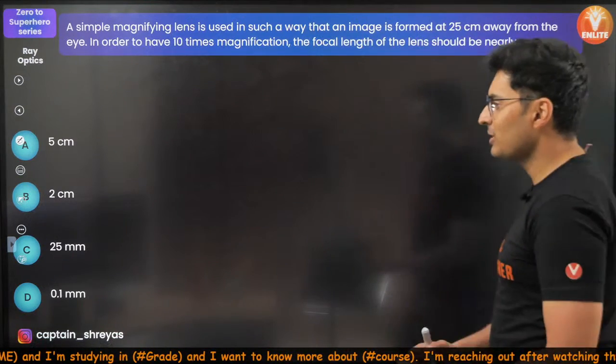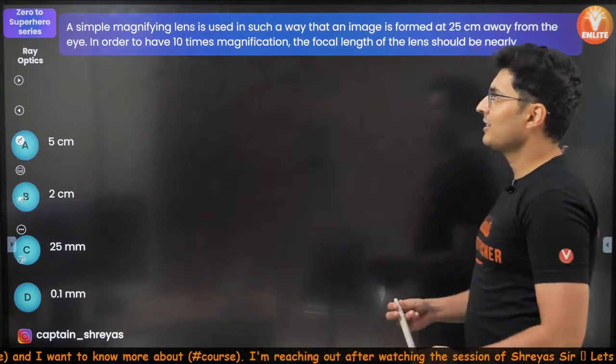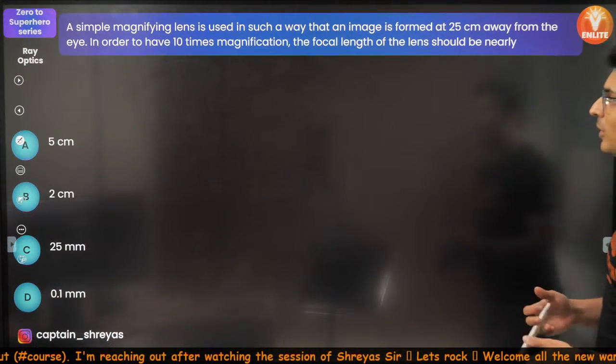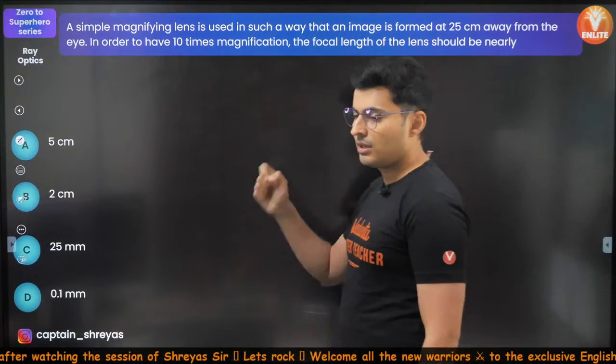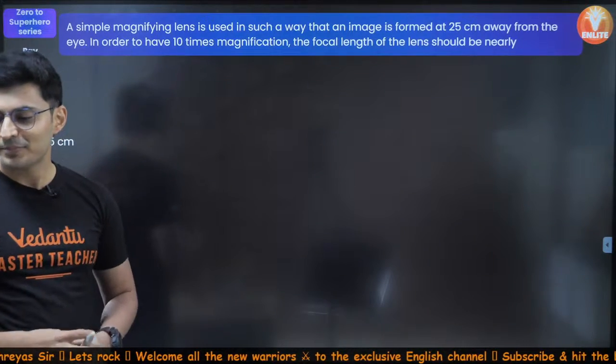Alright, so that's the answer, option C. Moving on to the next question on your screen. A simple magnifying glass is used in such a way that an image is formed 25 centimeters away from the eye. In order to have 10 times magnification, the focal length should be approximately, that means some approximations should be done. Let's see.